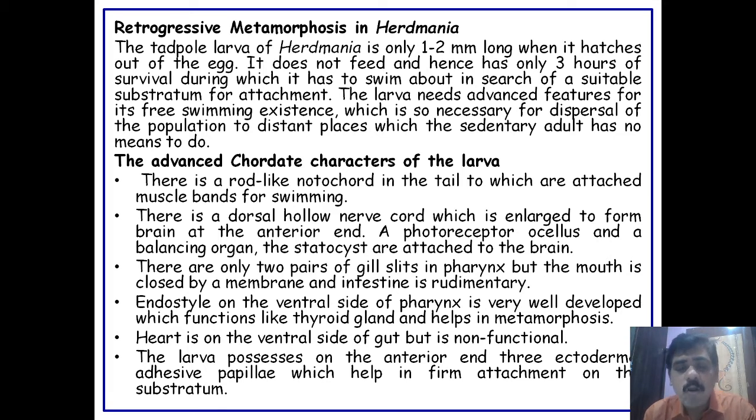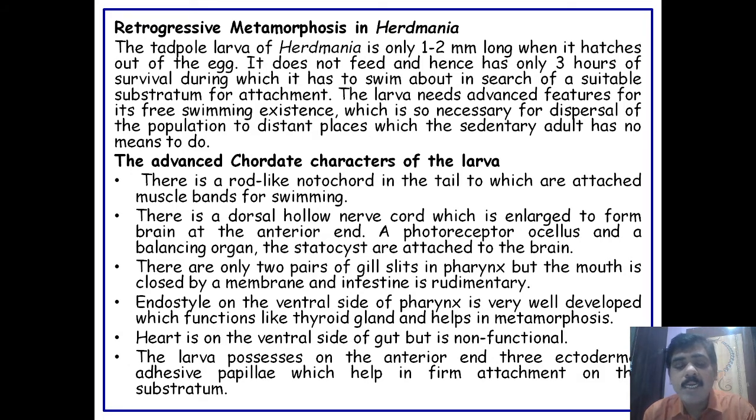There is a dorsal hollow nerve cord which is enlarged to form the brain at the anterior end, and a photoreceptor ocellus and a balancing organ statocyst are attached to the brain. There are only two pairs of gill slits in the pharynx, but the mouth is closed by a membrane and the intestine is rudimentary.